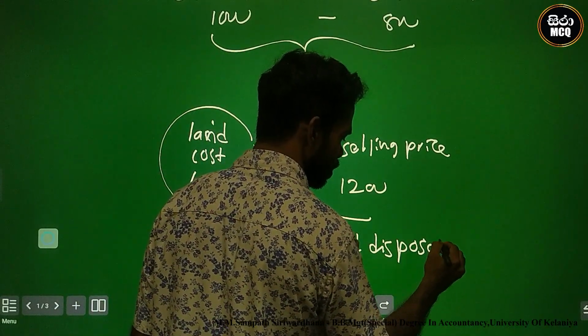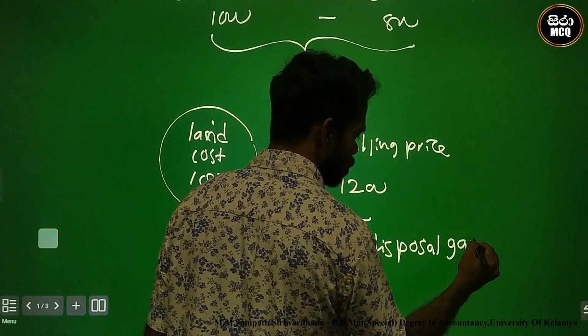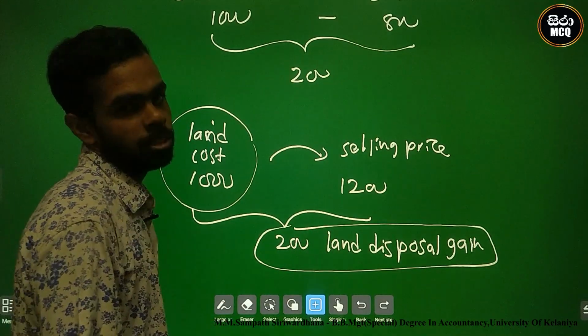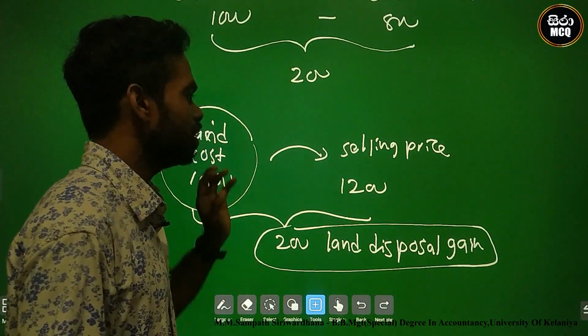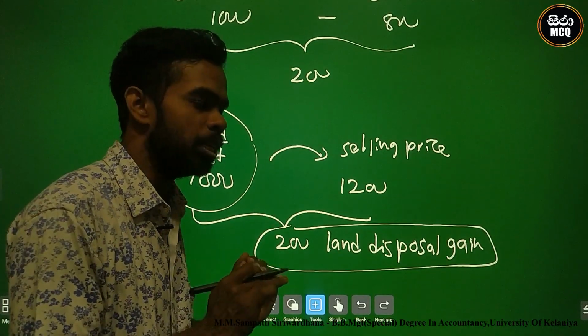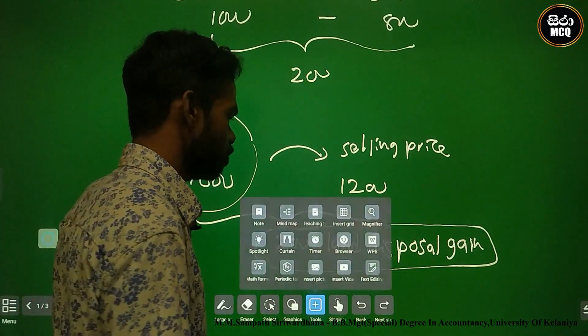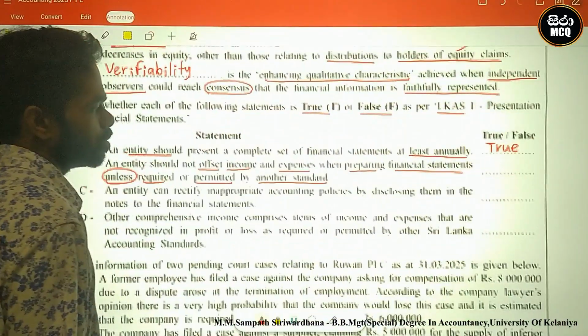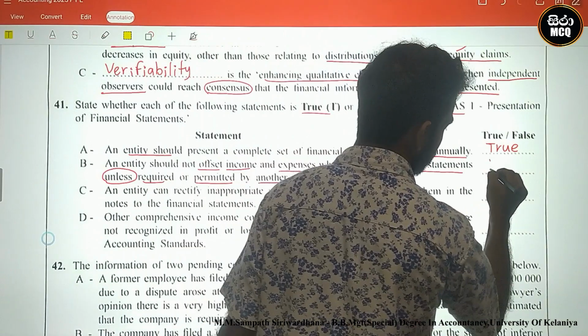200 is the gain, the land disposal gain. This gain was calculated after offsetting income and expenses. Therefore, the standard specifically says you can offset, but normally you cannot offset. Therefore, this statement is correct. We can agree with this. Okay. This is true.